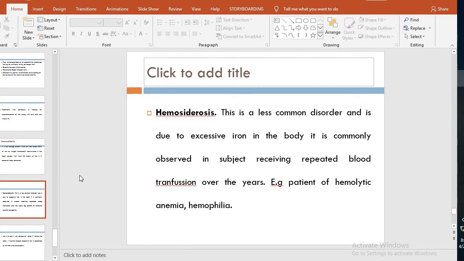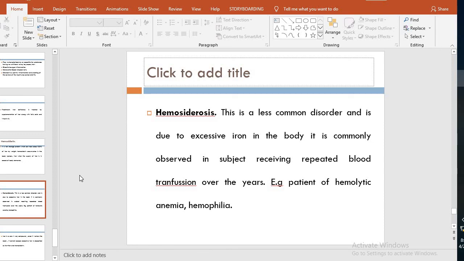For example, the patients of hemolytic anemia, in which there is premature destruction of the RBCs. Here the patient needs multiple repeated transfusions. And then hemophilia, a bleeding disorder in which clotting factors are absent, and there is bleeding even with a small injury.